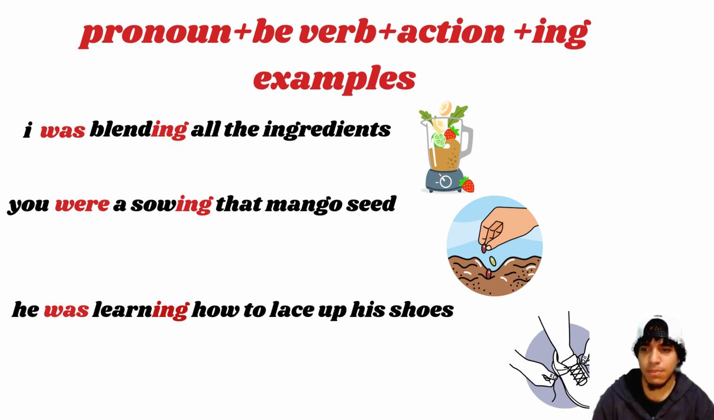I was blending all the ingredients. Blending, ing. It becomes the verb into a continuing action. You were sowing the mango seed. He was learning how to lace up his shoes. So as you can see, adding ing shows the action continues.